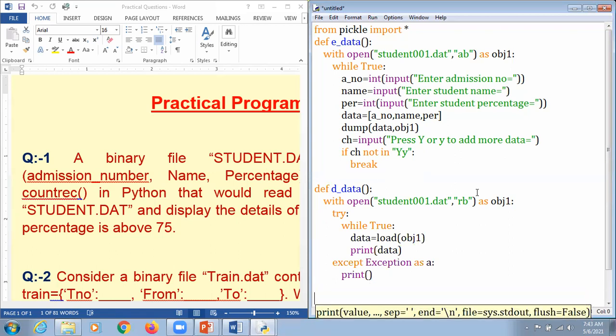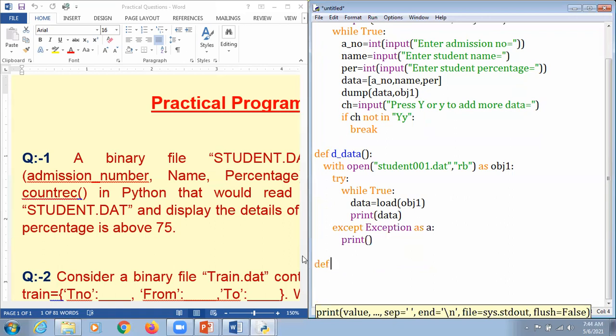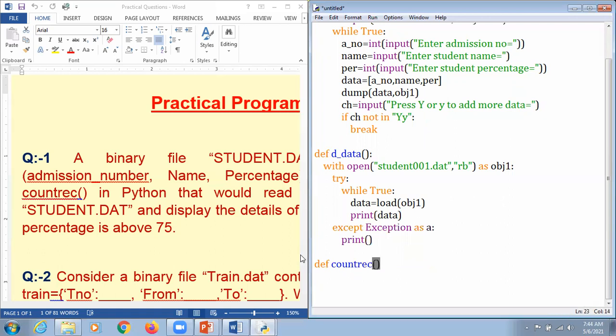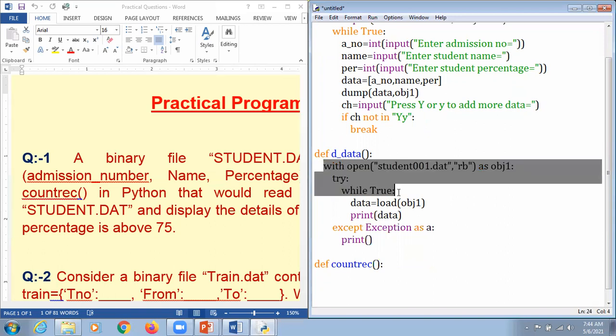Okay, great. Now the actual functionality begins, the function which you are all supposed to write in your answer key when it comes here. The name of the function as per the question is count record. So we hit the enter key, and my dear respected students, I'm just going to copy and paste that particular information.